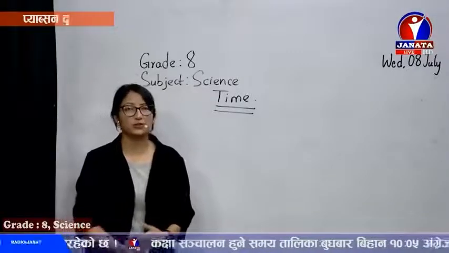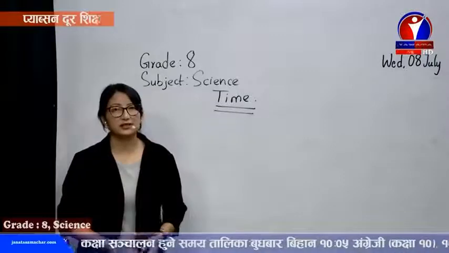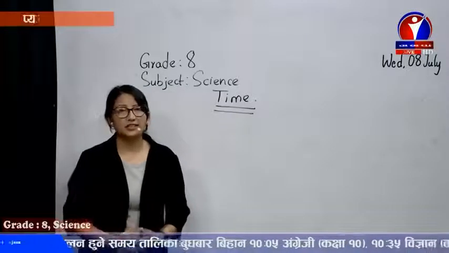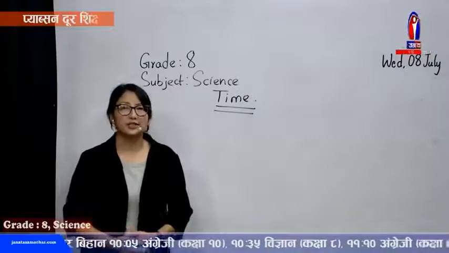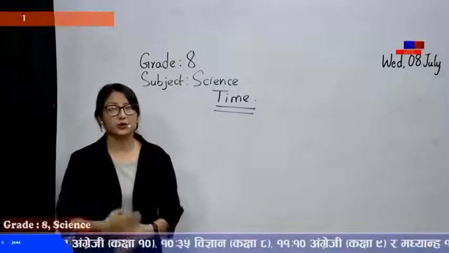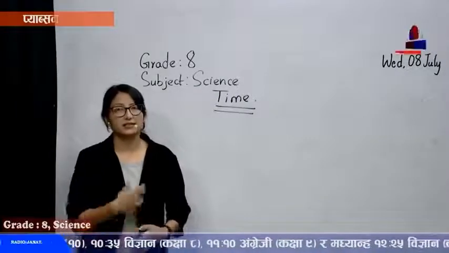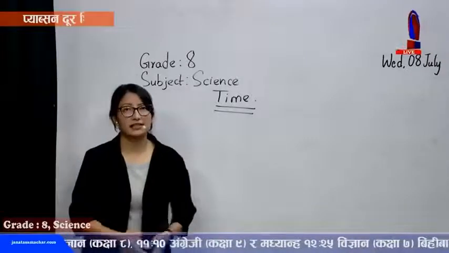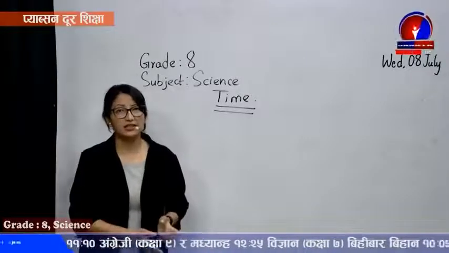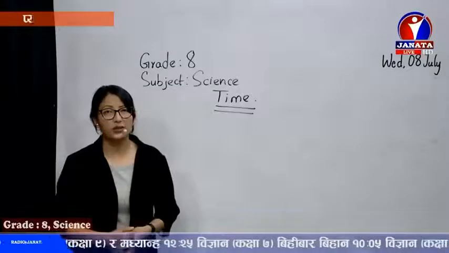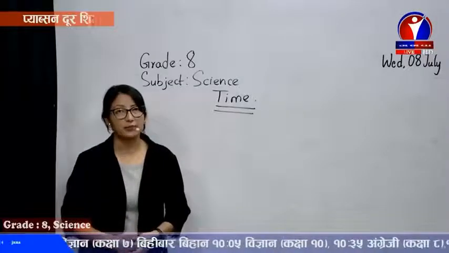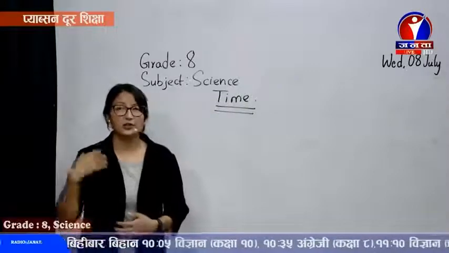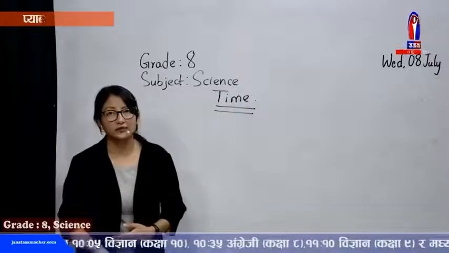We all know what time actually is. For example, just before this class, you had the class of English, class 10 English. Right now another class has started. The previous class started at 10:15 or 10:10, and then it ended at 10:45. So you had a 30 minute class. Now it's 10:45, our class has started, and it can end at 11:15.